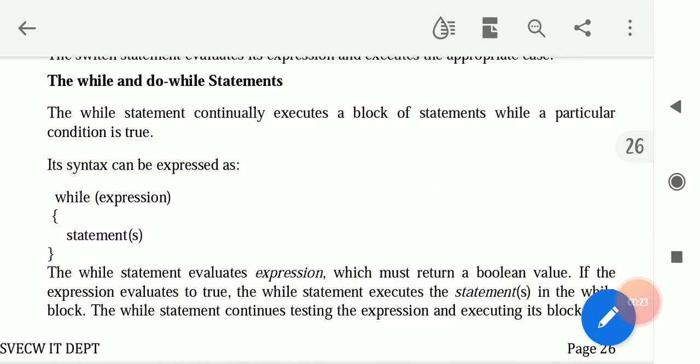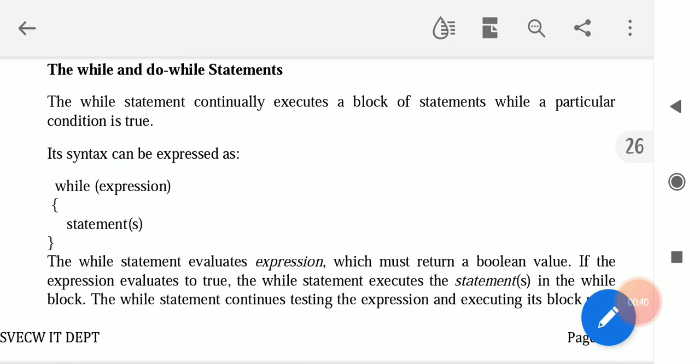Java offers two selection statements, if and switch, and it offers three iterative constructs: for, while and do while. An initial class contains the main function inside it. The program is given the same name as that of its initial class. Remember this one, okay? Now, the while and do while statements.